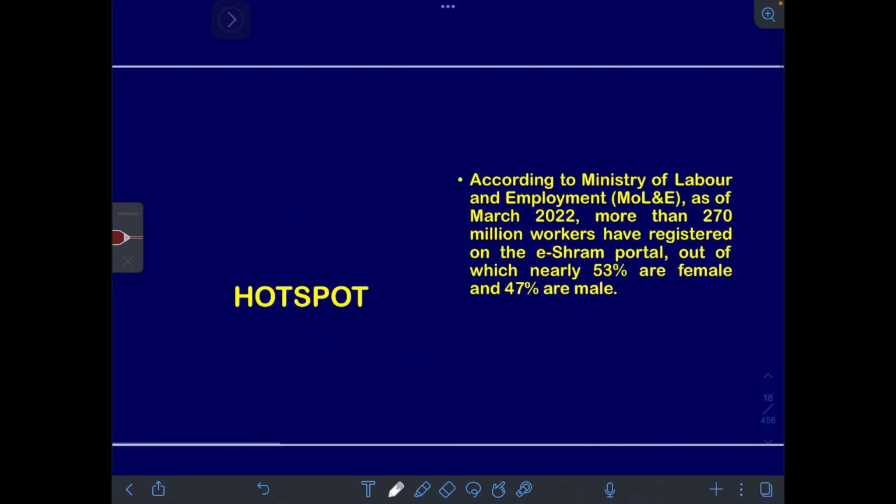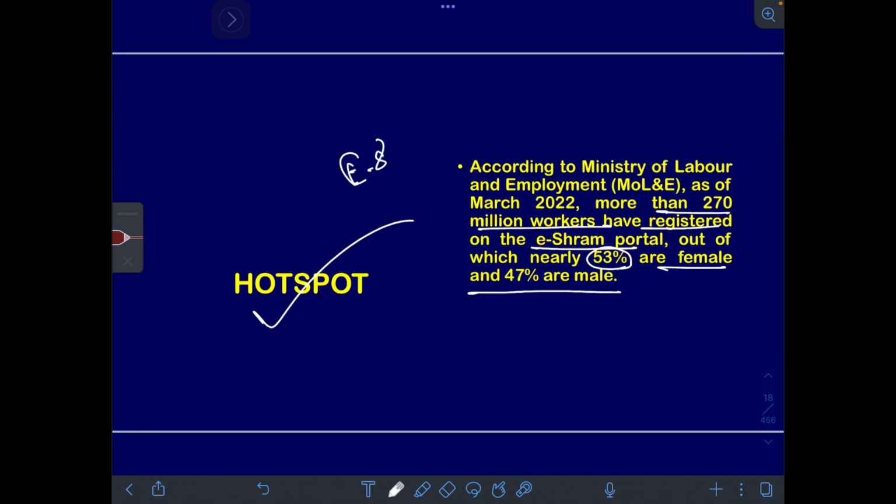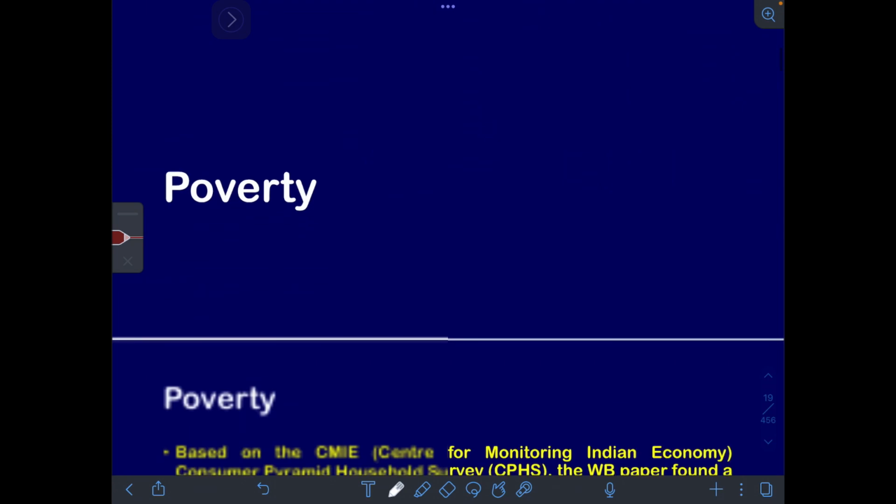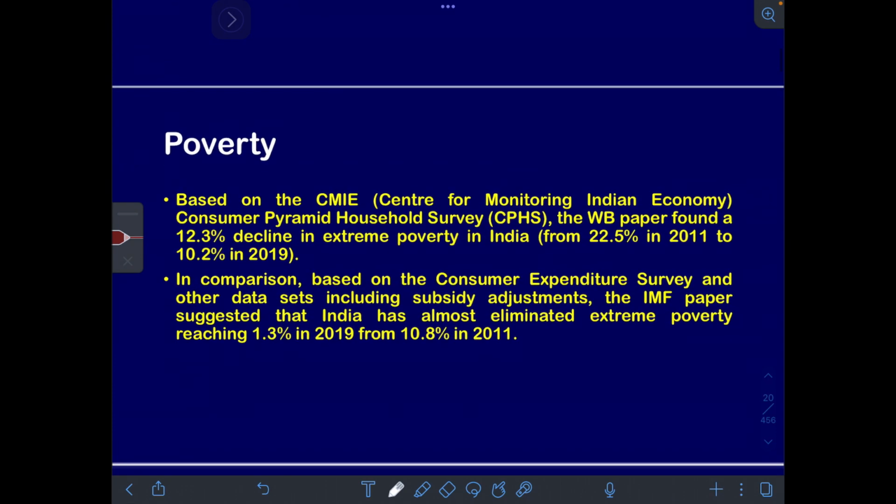All right. Then, according to Ministry of Labor and Employment, as of March 2022, more than 270 million workers have registered on eShram portal, out of which nearly 53% are what? Females and 47% are male. Clear, people? That is the prelims related hotspot with regard to eShram portal. More females had registered, 53%, compared to males, 47%.